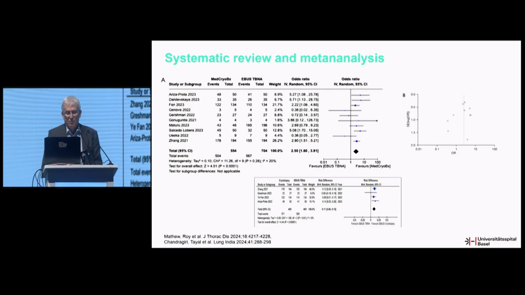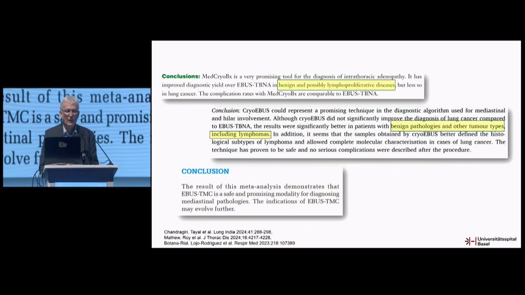The other meta-analysis showed also this advantage of the cryobiopsy, but the third meta-analysis claimed that we don't have enough data yet to make a distinct suggestion. So in these 3 meta-analyses, it was described quite nicely, and I think that's true, that benign and possible lymphoproliferative diseases are better diagnosed with the cryoprobe compared with TBNA.